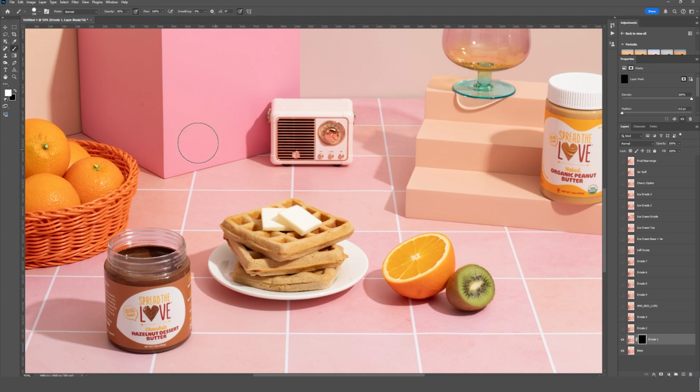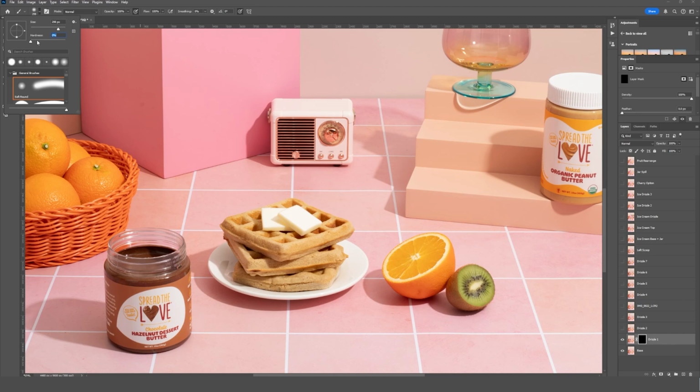So with my brush tool selected and my foreground set to white, now I can just go through and paint in the areas that I want to keep. You want to make sure that the opacity of your brush is set to 100%. And then I like to paint with the hardness at or around 0.